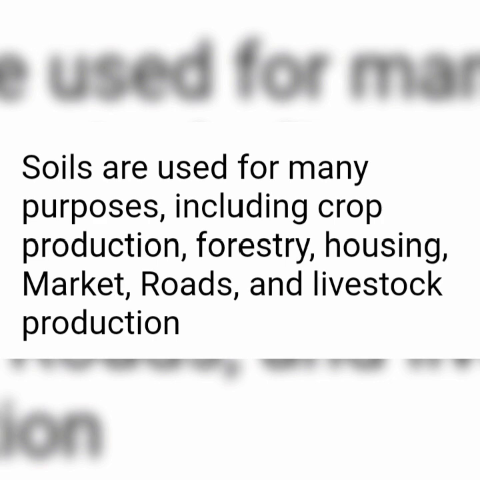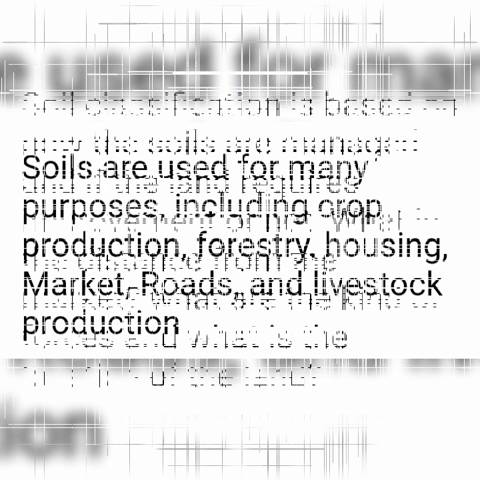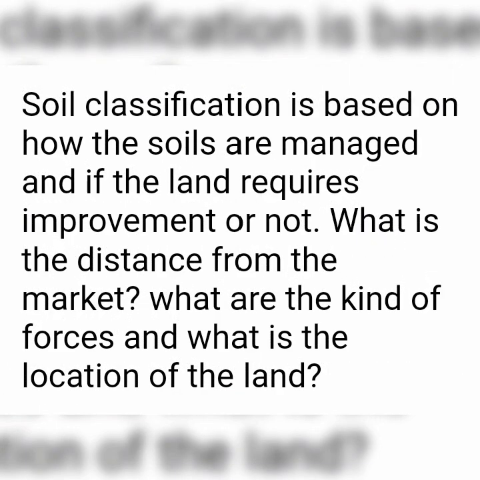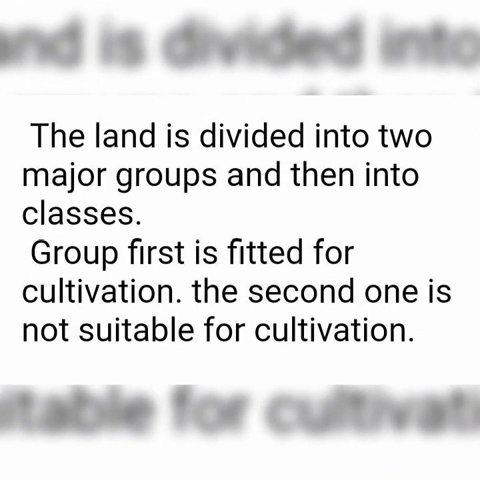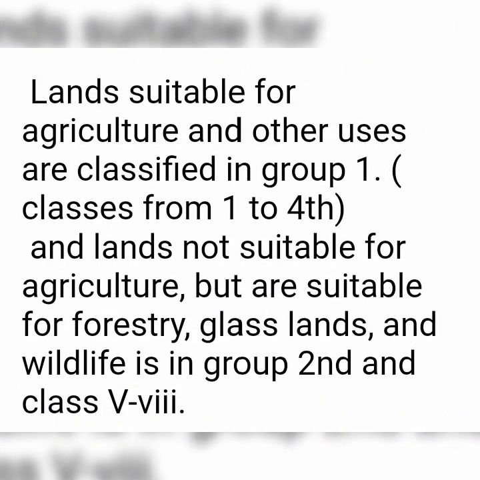It also considers the distance from the market, the kind of forces, and the location of the land. The land is divided into two major groups and then further into classes. Group 1 is fit for cultivation, and group 2 is not suitable for cultivation. Lands suitable for agriculture and other cultivation purposes are classified in group 1, classes 1 to 4. Lands not suitable for agriculture but suitable for forestry, grasslands, and wildlife are classified in group 2,